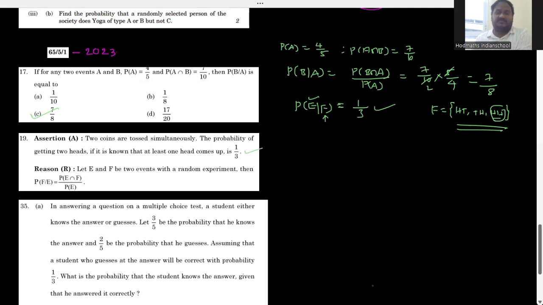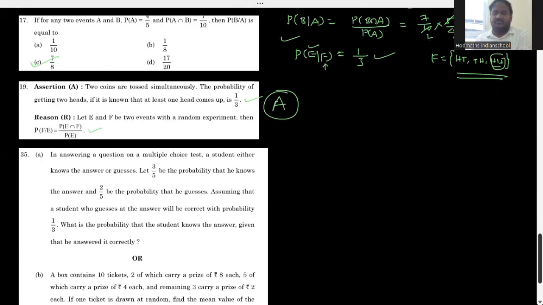So that assertion is absolutely correct. Coming to the reason, let E and F be two events with a random experiment. Then probability of F given E is equal to probability of E intersection F by probability of E. It is also correct, absolutely. In fact, we can answer this problem by using this. We actually used one trick to find this, but we can answer this problem by using this formula. Therefore, assertion and reason both are correct, and reason is the correct explanation of assertion. Therefore, the answer for this assertion reason is A.